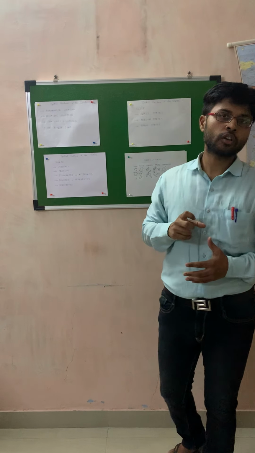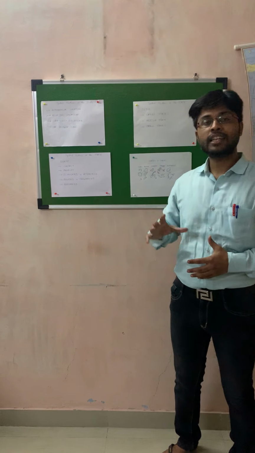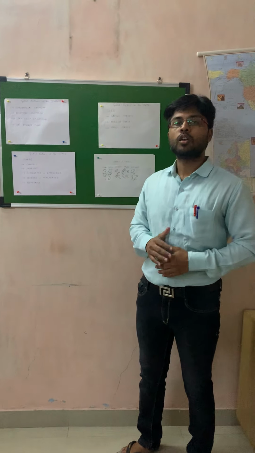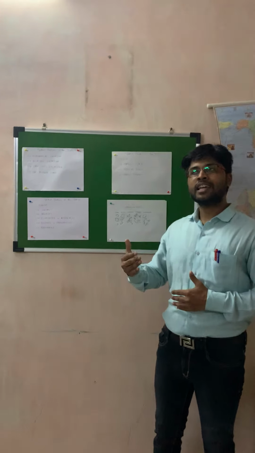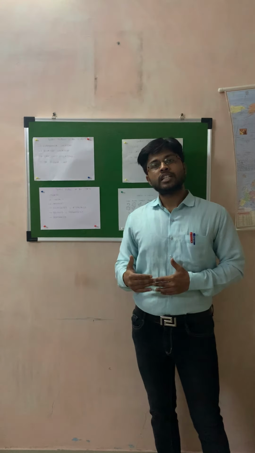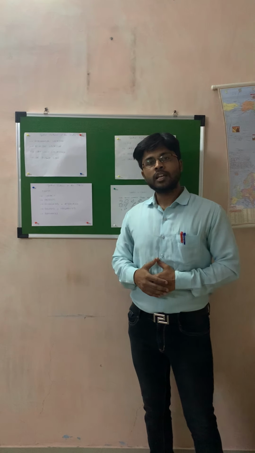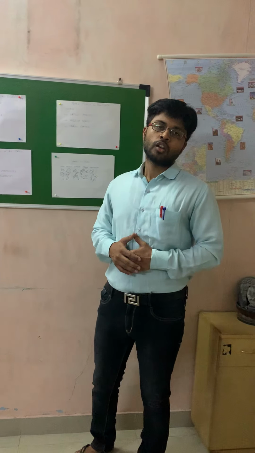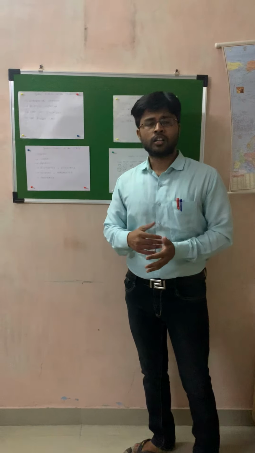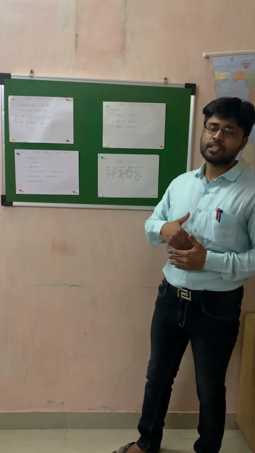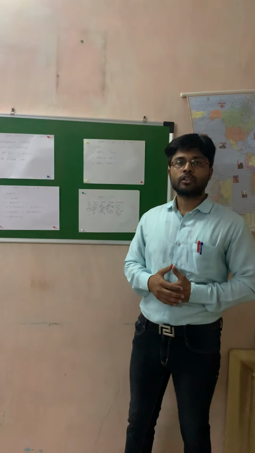What is astronomical location? Astronomical location is nothing but the latitudinal as well as the longitudinal location of India. It means what is the extent of that particular country. That is the astronomical location. For India we can say it extends from 8 degrees 4 minutes north to roughly 32 degrees north parallel of latitude. So this is the latitudinal as well as longitudinal location of India.